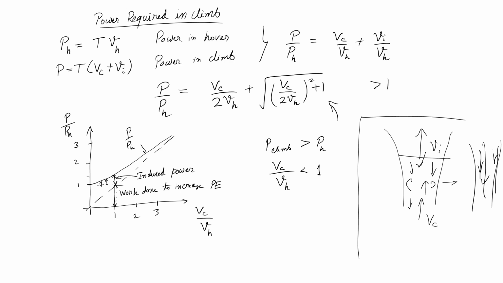which would no longer hold true when the rotor is in descent. So, the catch is that for normal descents, when you are descending at lower speeds, you cannot apply momentum theory. But yes, there is a condition where you can guarantee that my flow is always upwards. So, let us see if my V c is more than twice of V h. We know that if I am climbing or descending, my V I would be less than V h, right. So, I put a barrier of twice of V h.